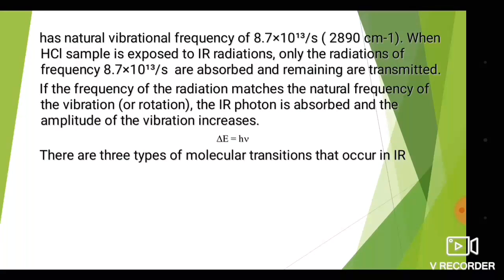In the case of the HCl molecule, the vibrational frequency required is 8.7 into 10 to the power 13 per second.